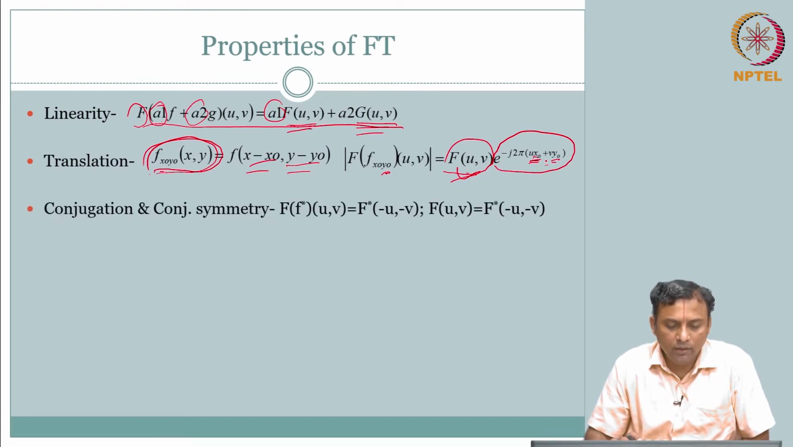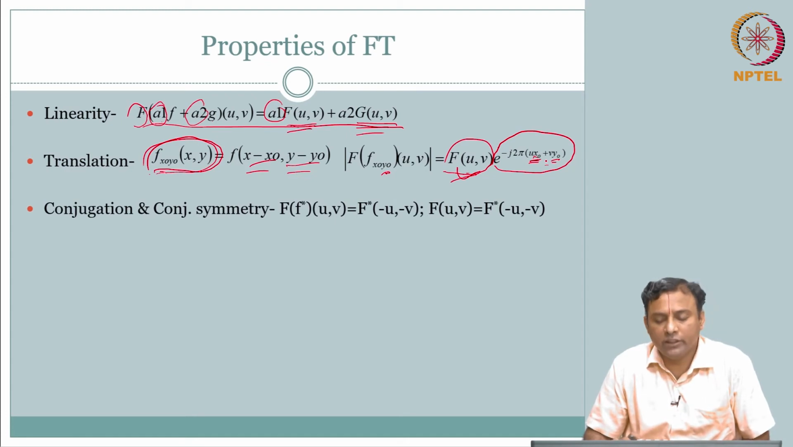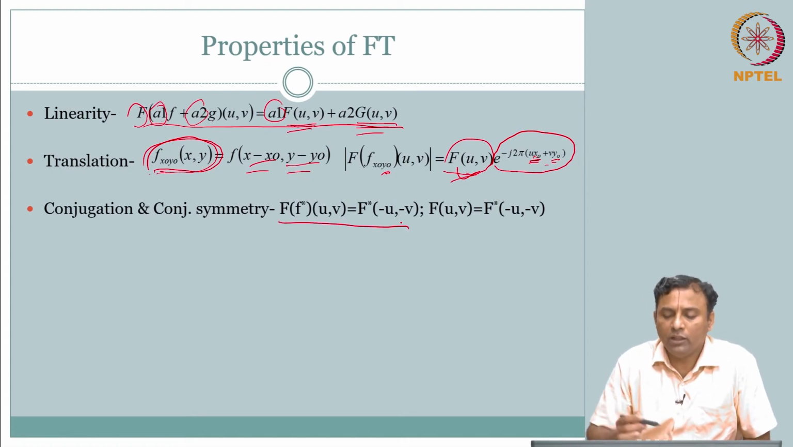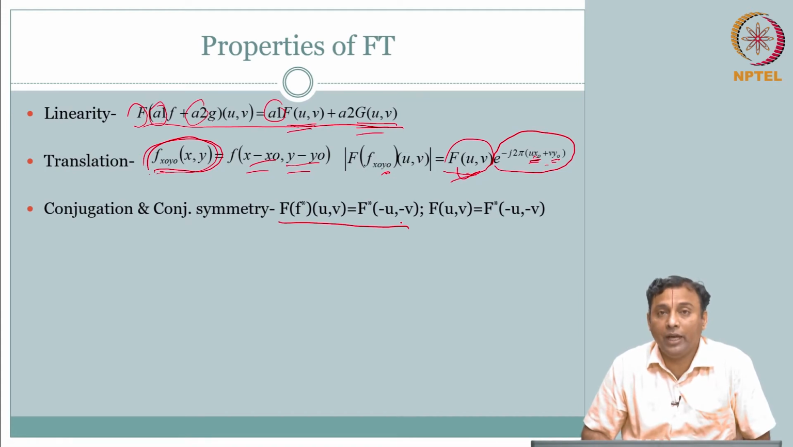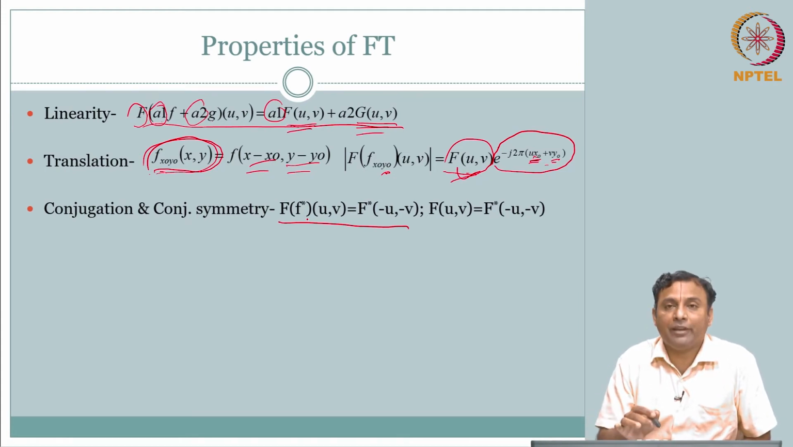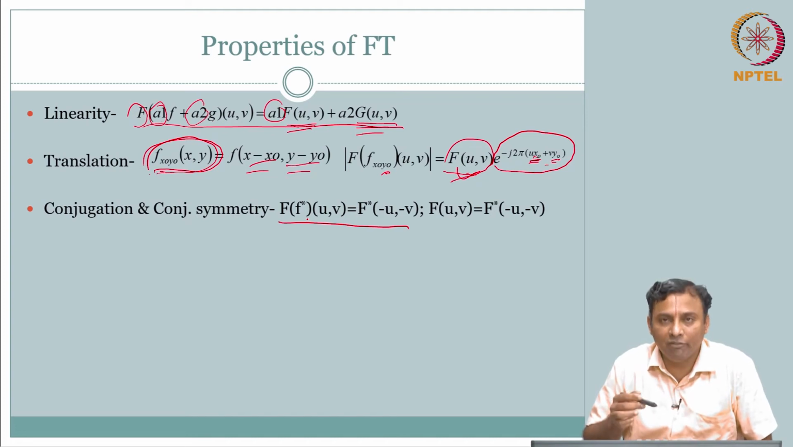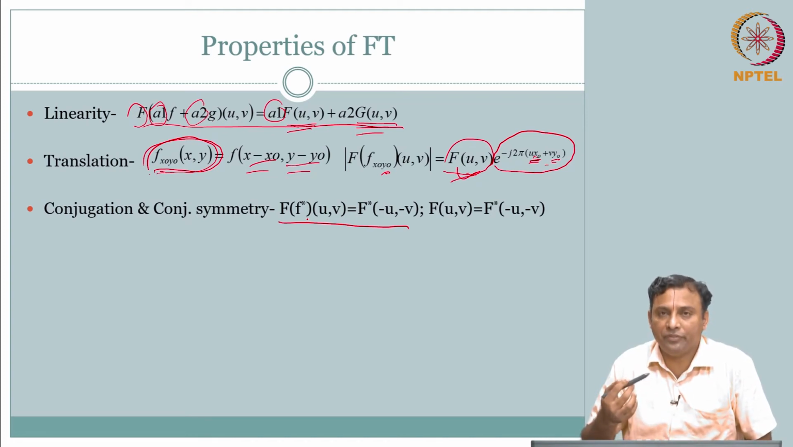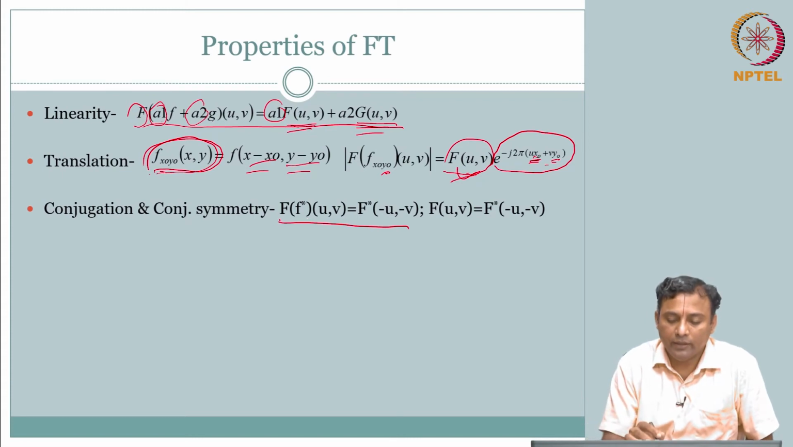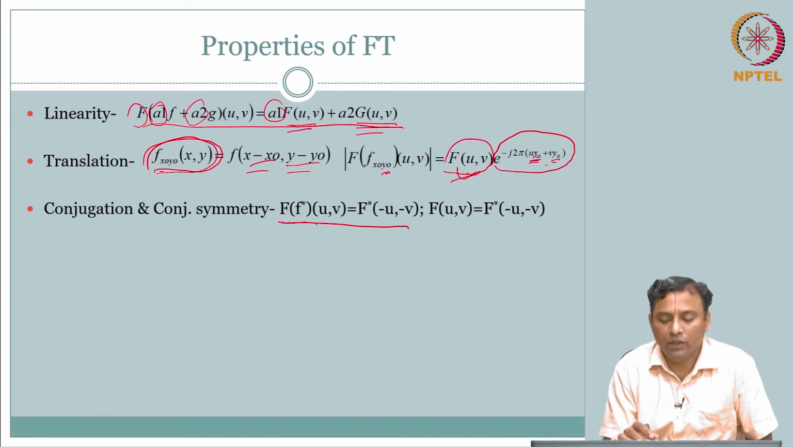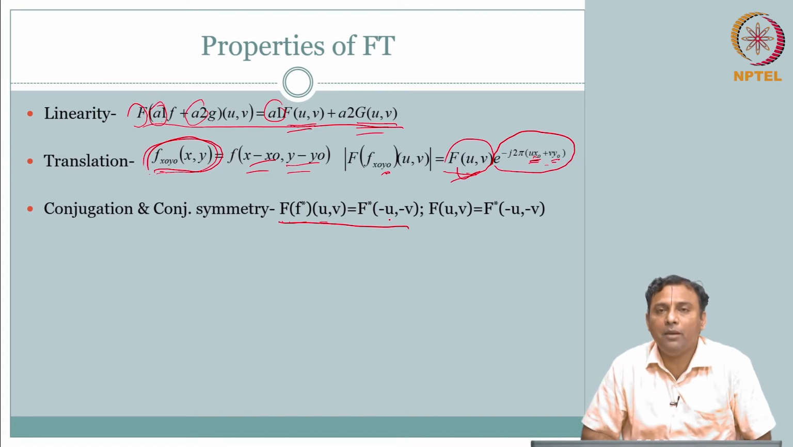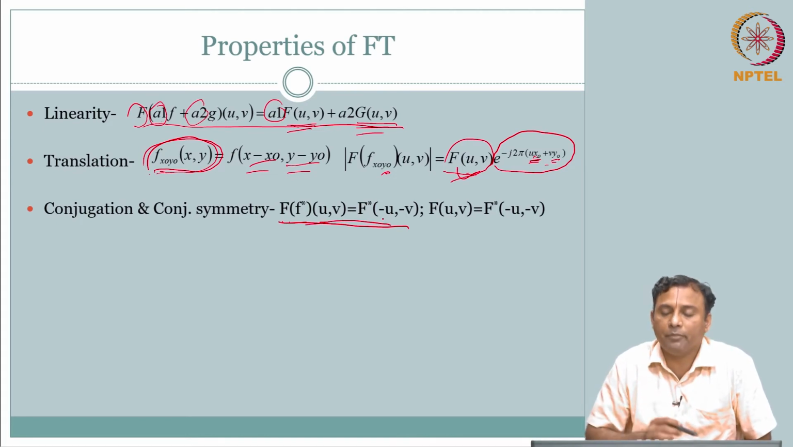Okay. Then, properties of conjugation and conjugate symmetry. If capital F of u comma v is the Fourier transform of a complex signal f of x comma y, for example, then the Fourier transform of f asterisk, which is your complex conjugate, at u comma v is F complex conjugate of minus u comma minus v. So this is your conjugation property.